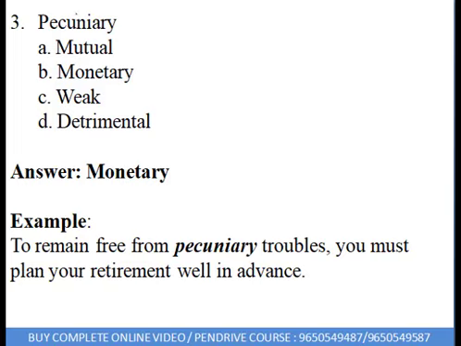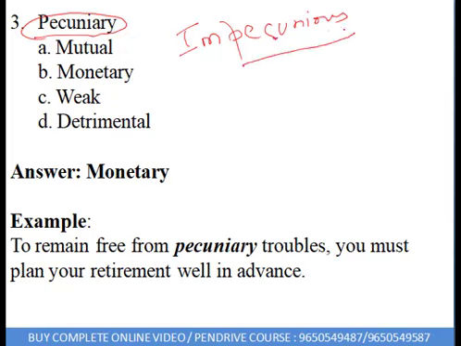When somebody tells you pecuniary, you need to understand there are words like impecunious or pecunious. If you've heard the word pecunious or impecunious, that's C. You can relate these words: pecuniary, pecunious, impecunious. Somebody who has money, that person is pecunious, in an alright sort of state. Impecunious is the opposite of pecunious. A person who does not have money is poor.